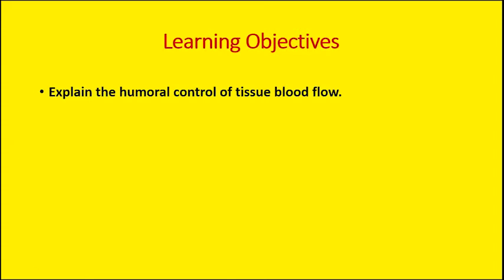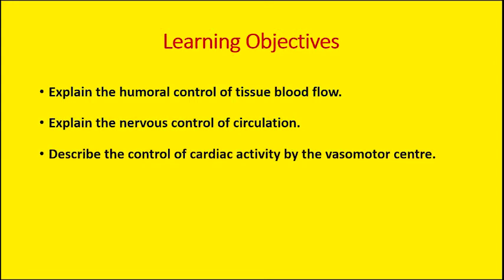So today we will discuss how tissue blood flow is regulated by different hormones, and the regulation by hormones is known as the humoral control. Then we will discuss the neural mechanisms that control the circulation. Later on, we will discuss the role of vasomotor center.